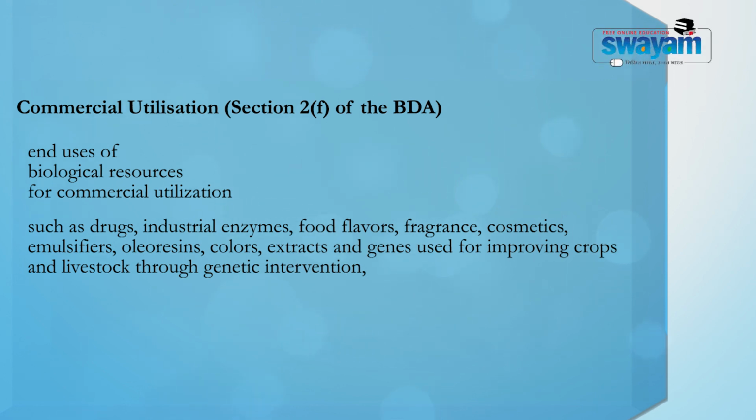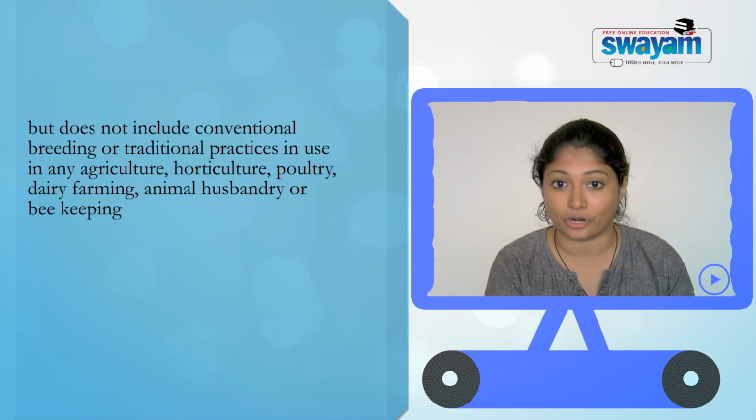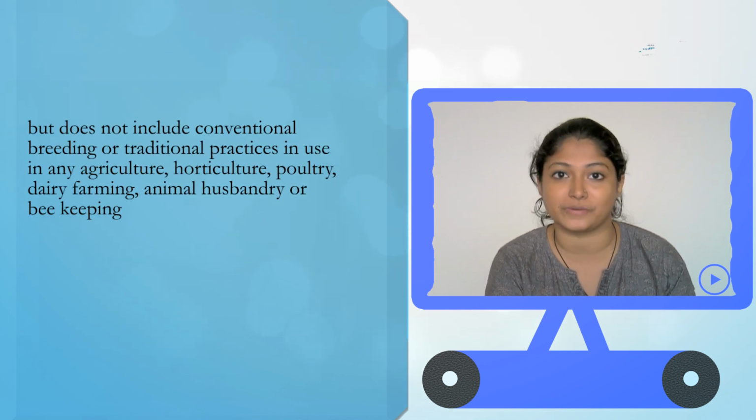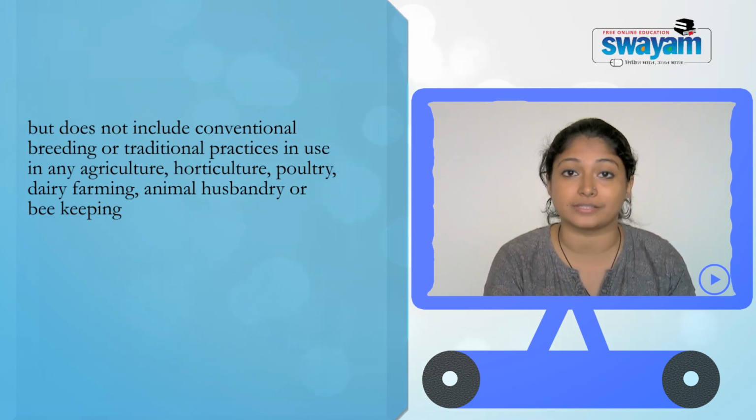Which basically means that when you are using a biological resource to make a drug or to make an industrial enzyme or food flavor or fragrance, then that is commercial utilization. And the main part of the definition is whether that particular thing is an end use of the biological resources. And keep in mind the exemption is that it does not involve conventional breeding or traditional practices in agriculture, horticulture and all.